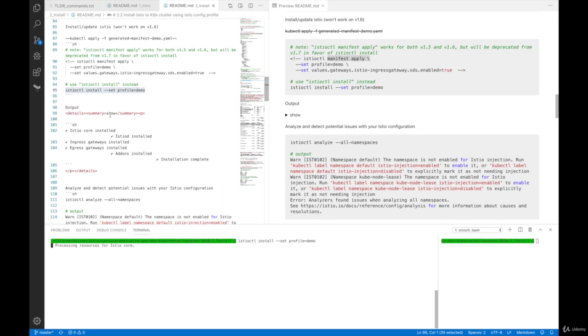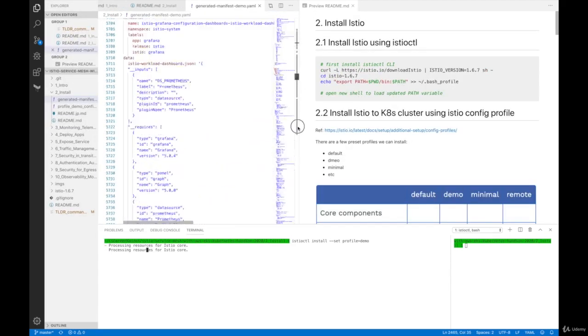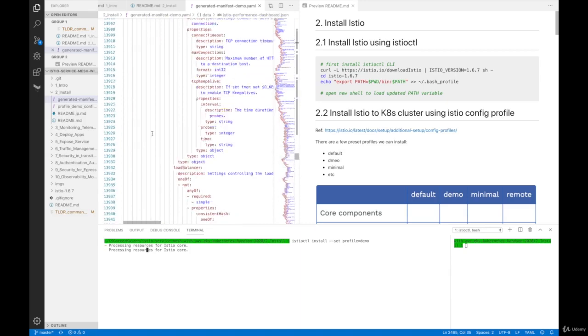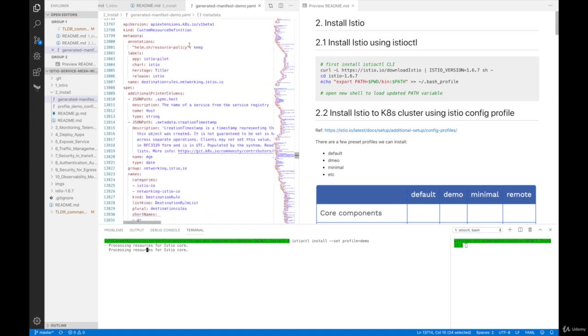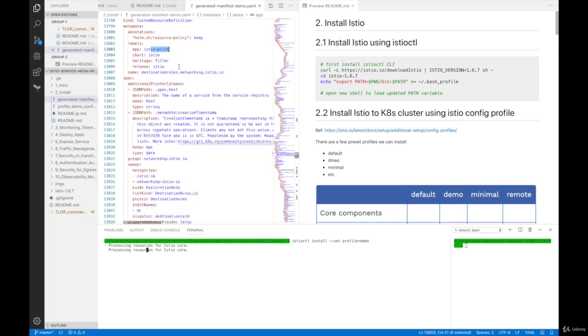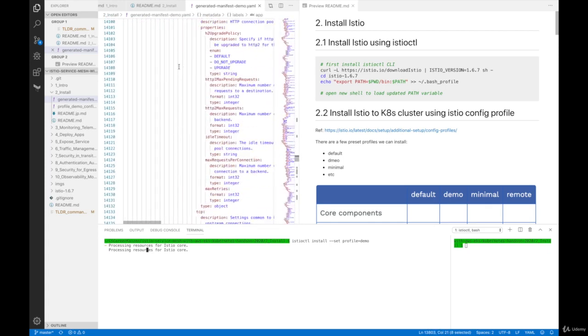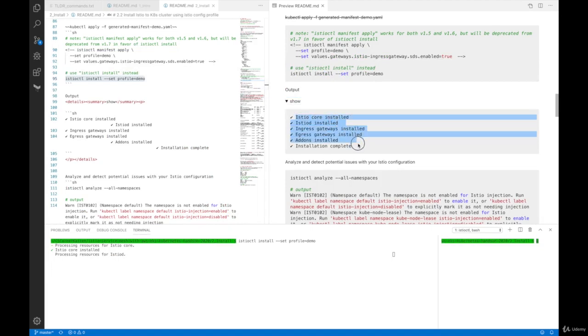Alright, so this is going to install and deploy all the Kubernetes resources and objects that are defined in this generated manifest YAML file. So this is a lot of objects here. You see here, this is a Tiller component, install mixer. Custom resource definition is a kind. And you also have another custom resource definition, this is for Istio pilot. So it's doing a lot of stuff. And eventually, a successful output is going to look like this one.